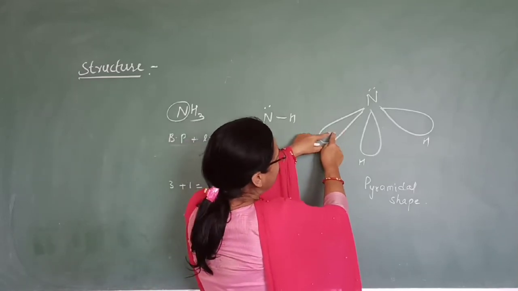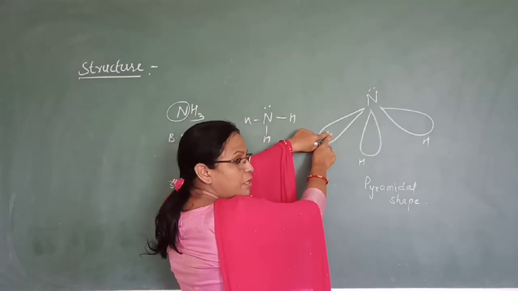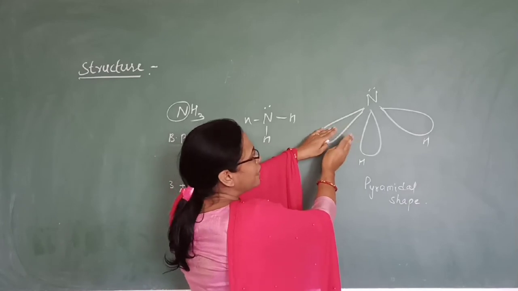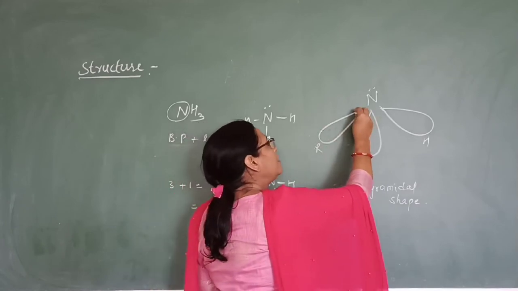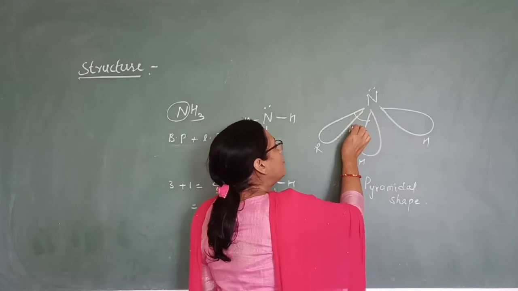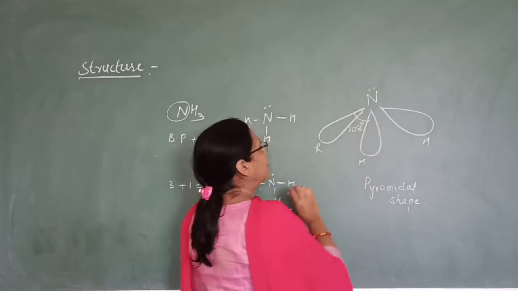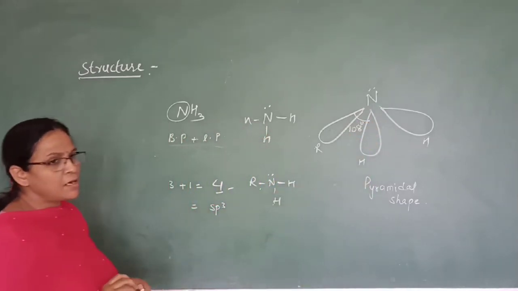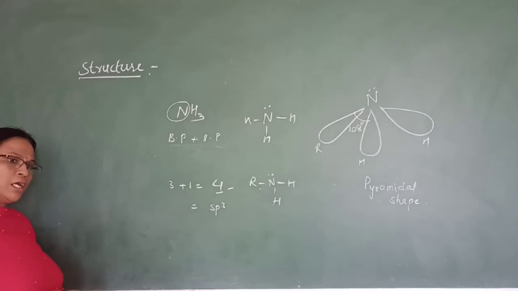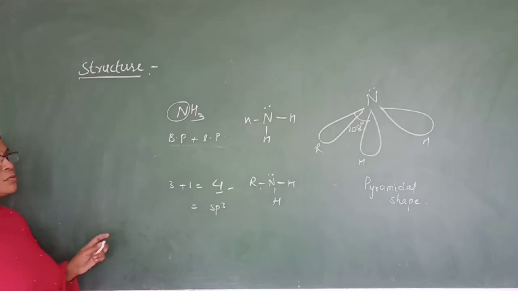Why? Because the alkyl group is bigger in size, due to which steric hindrance takes place and the bond angle will be 108 degrees. Instead of 107, it becomes 108 degrees, but it is less than the tetrahedral bond angle. Understood? So this is about the structure.